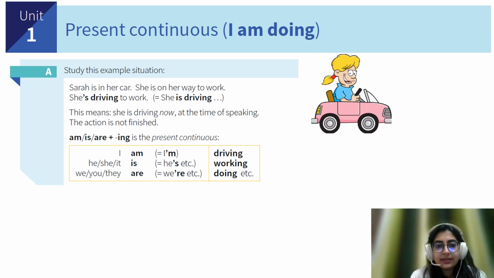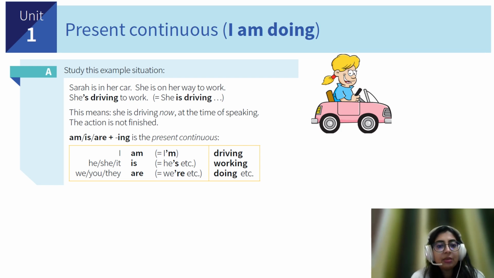So as you guys can see, I have picked one of the categories from the last slide, which is present continuous. It is a subcategory of present tense, which signifies that something is happening in the present and is continuously happening. Here is a perfect example: Sarah is in her car. She is on her way to work. So she is driving to work. Something which is happening now, at the time of speaking, falls in the category of present continuous.